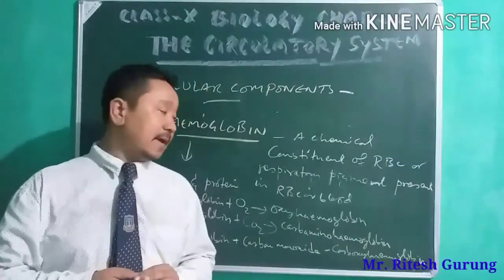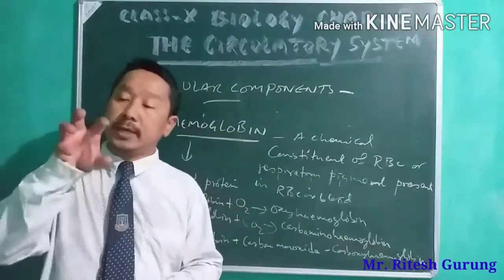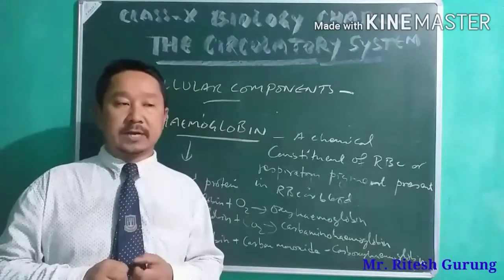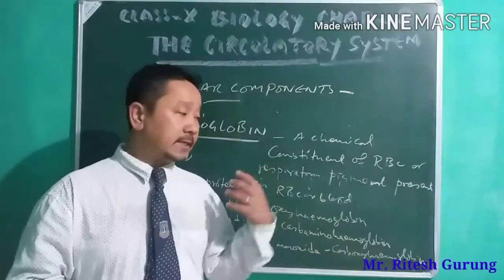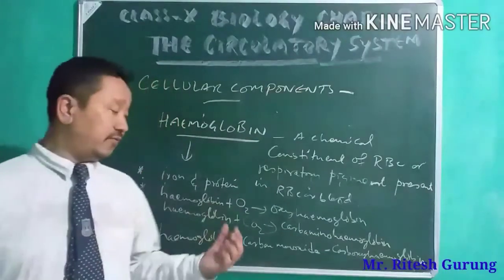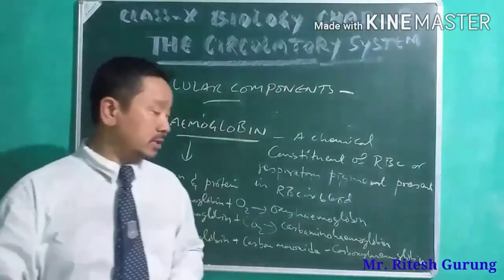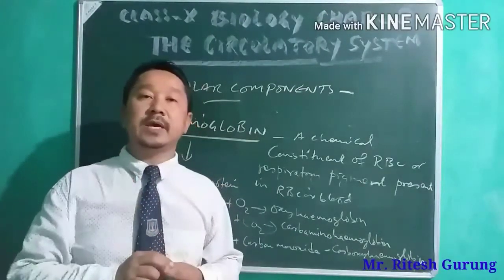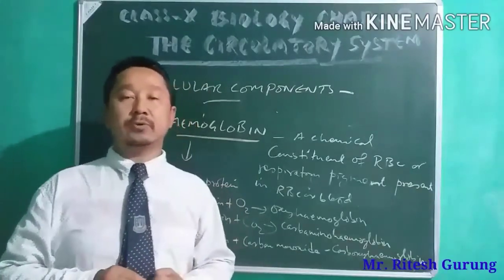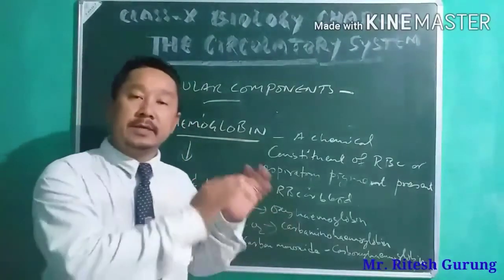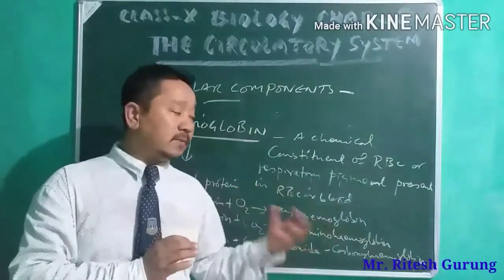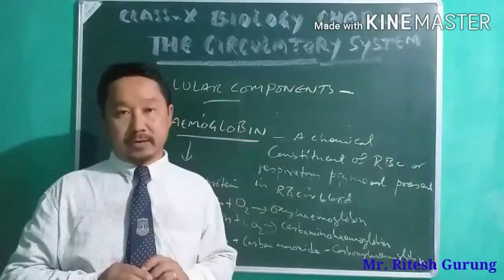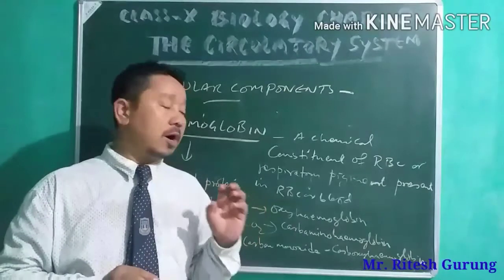And this carboxyhemoglobin cuts down the capacity of hemoglobin to carry oxygen. Because of the combination of hemoglobin and carbon monoxide, the oxygen-carrying capacity of hemoglobin will be cut down. Consequently, the cells will not have oxygen, and it may even result in the death of a human being, which is called carbon monoxide poisoning.